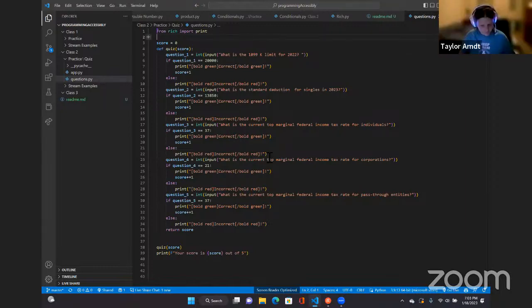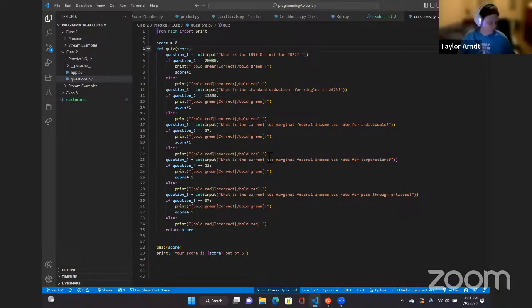Score equals 0. That initializes a score variable. def quiz(score): By the way, folks, what this quiz is, it's a tax quiz. So trying to combine finances and programming. This is going to ask the user a series of tax-related questions. So if you run this, be ready to be quizzed on U.S. tax stuff.